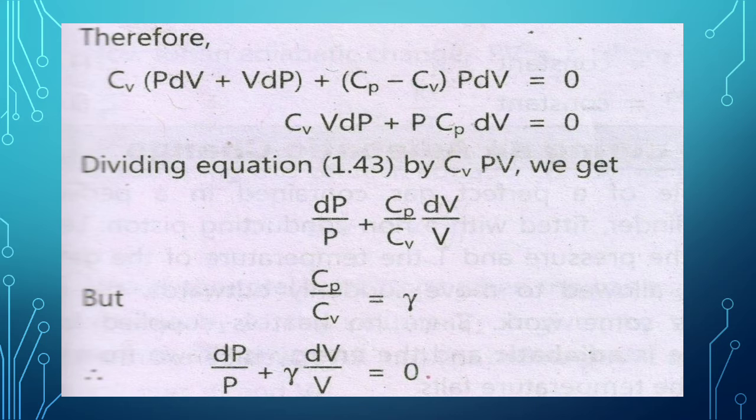Simplifying this equation, we get Cv VdP plus P Cp dV is equal to 0.